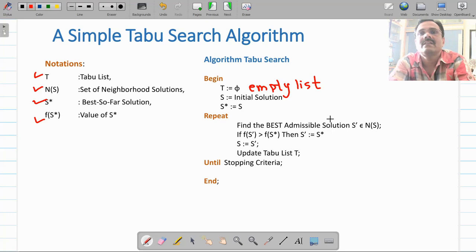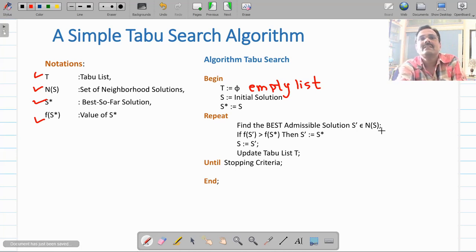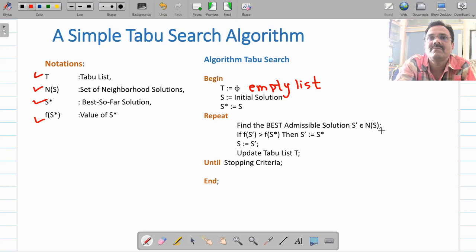So we have written here, find all the admissible solutions S dash which are belonging to NS. So you generate successor nodes of this node S, all successor nodes, and you are calling them S dash. Then you are going to check whether this condition, which is very important in this algorithm: F of S dash is greater than F of S star.